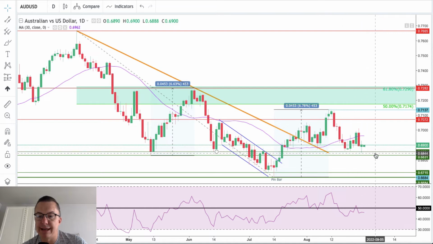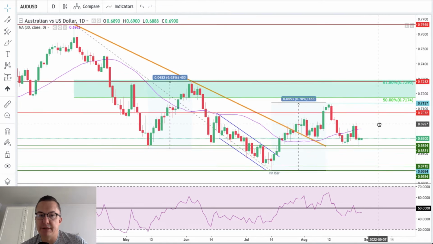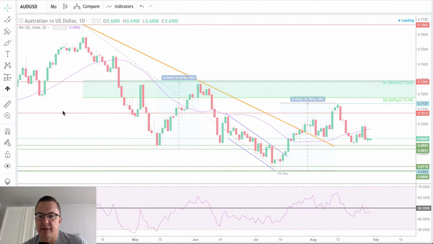So right now we are testing this support again. We have a very interesting candle here, but the momentum seems to be weaker and weaker, and now it's even below the level of 50. So sooner or later, maybe after the monthly close, this market would come lower.